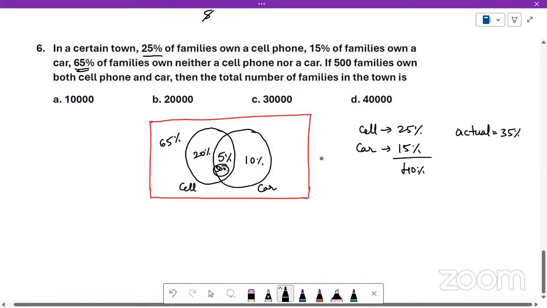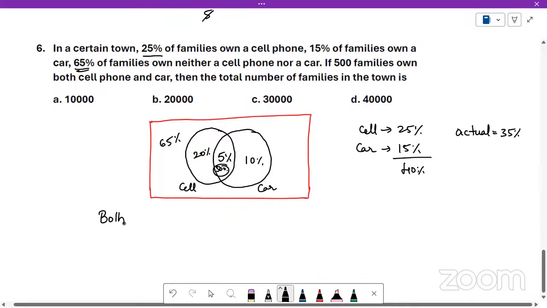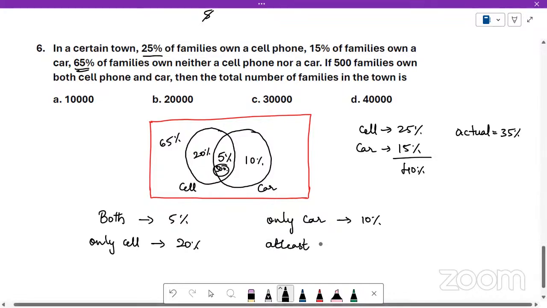If you write using a Venn diagram, it's very easy to understand the percentage distribution or the overall population distribution. Both cell phone and car, there are 5% of people. People who have only a cell phone and not a car, it is 20%. People who have only a car, no cell phone, is 10%. At least one of them, people who have either car or cell phone or both, that is 35%.